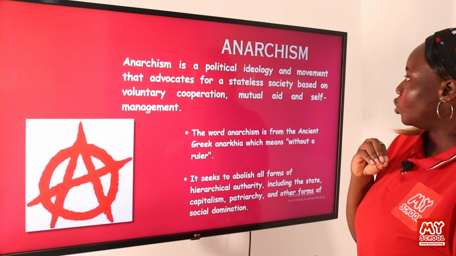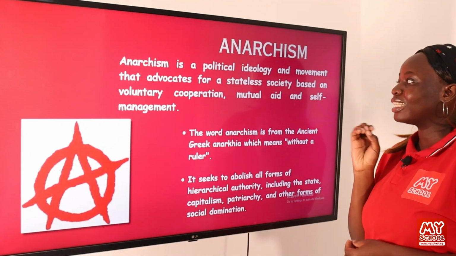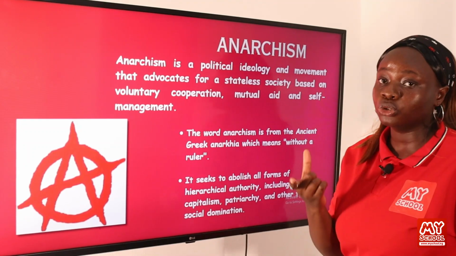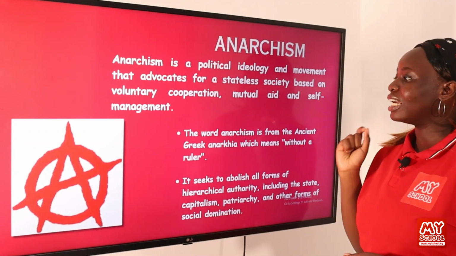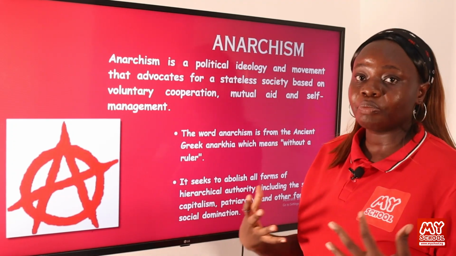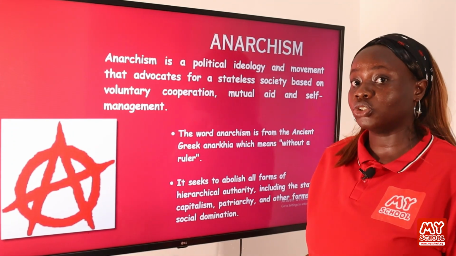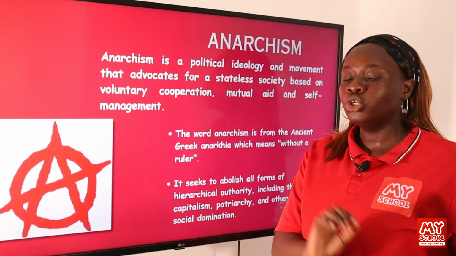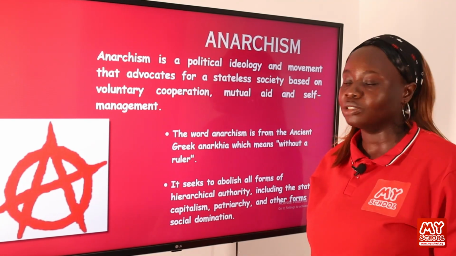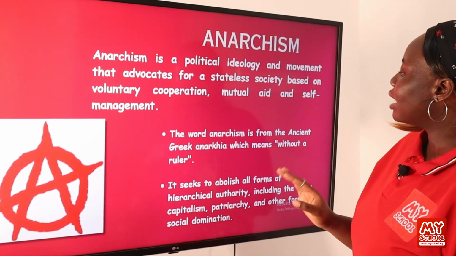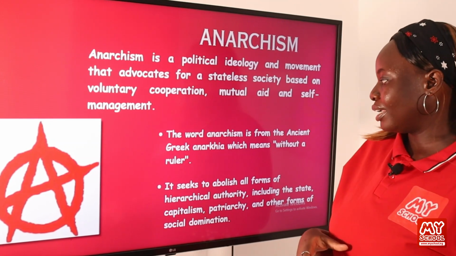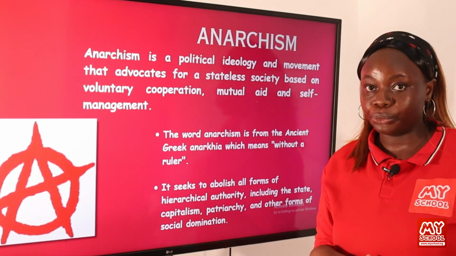Anarchism is a political ideology and movement that advocates for a stateless society based on voluntary cooperation, mutual aid, and self-management. So they believe that members of the society should be the ones running the society and not the government. So there should be no state, no government within the society. The word anarchism is from the ancient Greek anarchia, which means without a ruler.